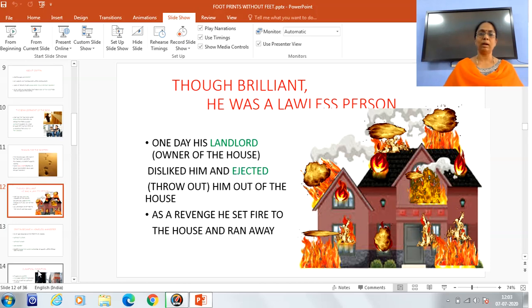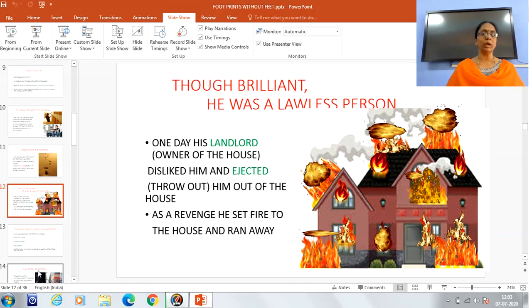One day, his landlord, that is the owner of the house, disliked him and ejected him out of the house. That is, threw him out of the house. Maybe he did not like his behavior or his attitude, or he was carrying out so many experiments after experiments, maybe spoiling the house, or he might have failed to give the rent in time. So we don't know the exact reason, but he disliked him and one day he threw him out of the house. Now Griffin became so angry.